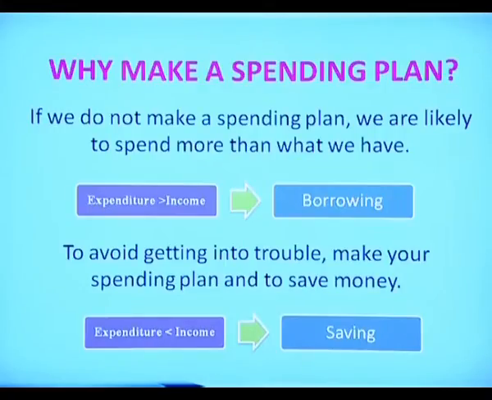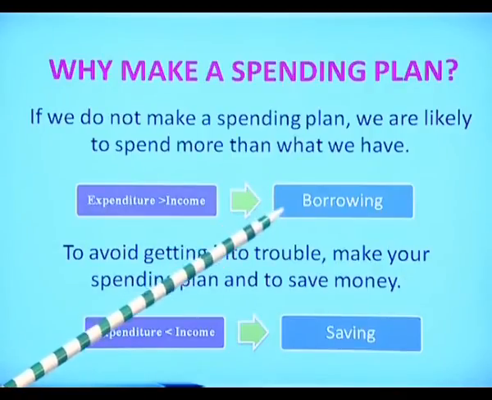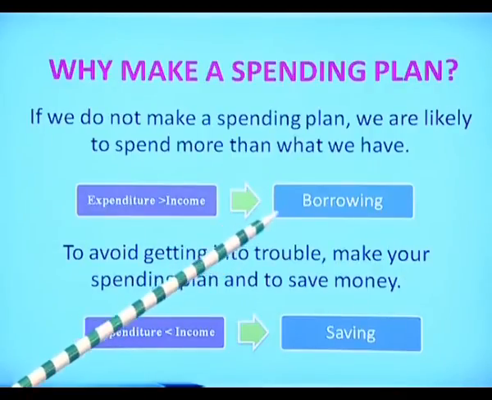We have income and we have expenditure. Suppose, as you can see here, expenditure is higher than the income, then what is going to happen? A family has to borrow money to fulfill its expenditures. For example, you have an income of 10,000 rupees and your expenditure is 20,000 rupees. To cover up those 10,000 rupees, you have to borrow money from your friends or banks, or you have to take a loan to satisfy your expenditure.